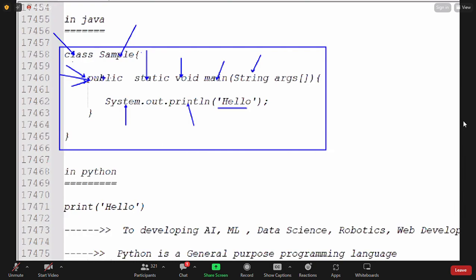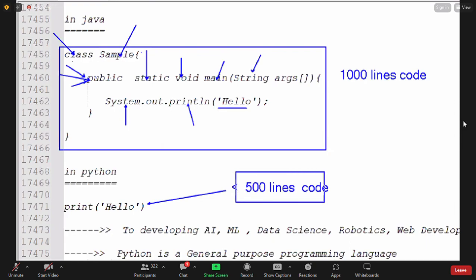If you want to do one major project, guys, using Java it may need 1000 lines of code. The same project, if we start development using Python, we can do in less than 500 lines of code. Obviously, a lot of lines of code we are saving. If we write fewer lines of code, we can easily understand. Readability is increasing, complexity is decreasing. Within less time, we are developing. Then obviously the performance of the application increases. So there are several benefits, guys.